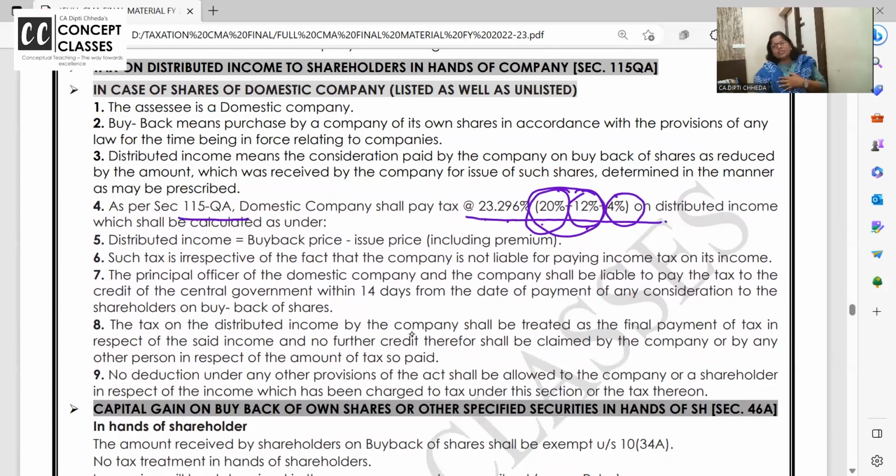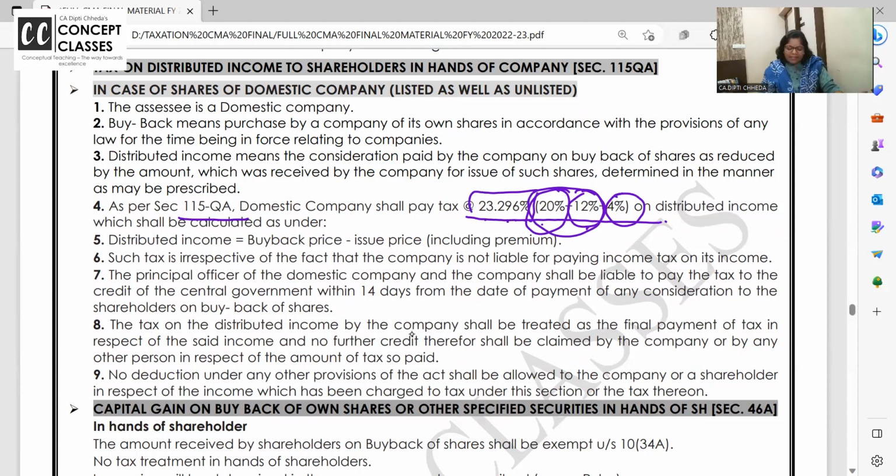I don't know, as a student, as a teacher, I cannot remember 23.296. मैंने आपको MMR रेट भी एक वीडियो में बताया कि कैसे याद रखना है. तो pick up your calculators. 20% tax into 1.12 surcharge, जो भी फिगर आ रहा है tax plus surcharge, पूरे पे cess.